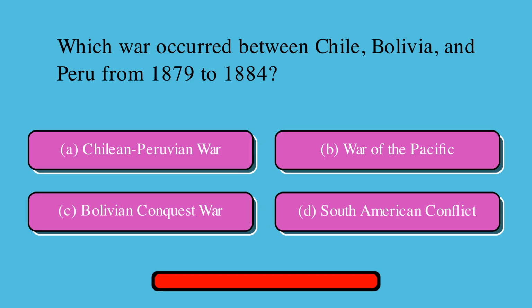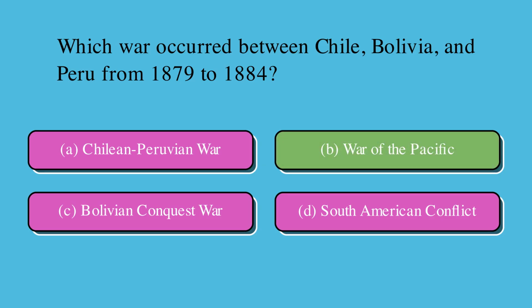Which war occurred between Chile, Bolivia, and Peru from 1879 to 1884? Is it A. Chilean-Peruvian War, B. War of the Pacific, C. Bolivian Conquest War, D. South American Conflict? Correct answer is B. War of the Pacific.